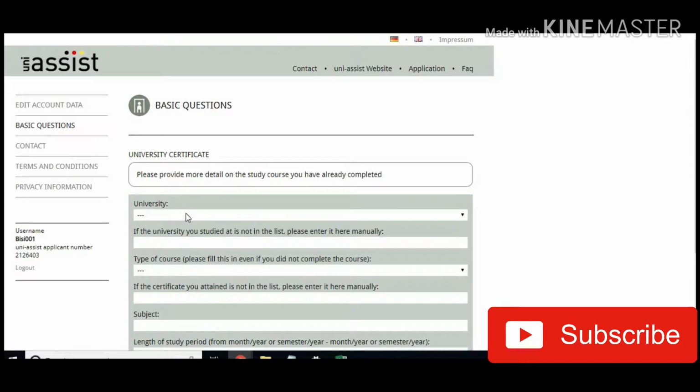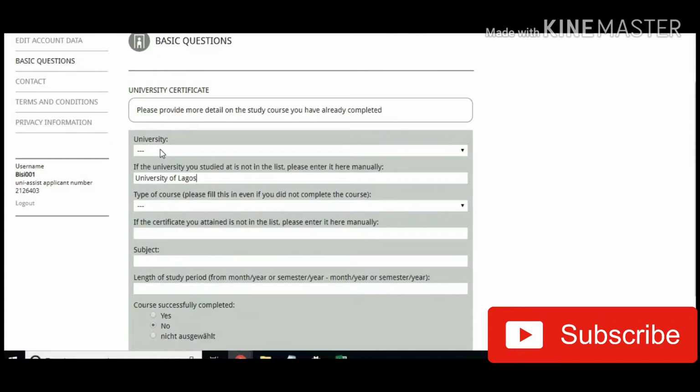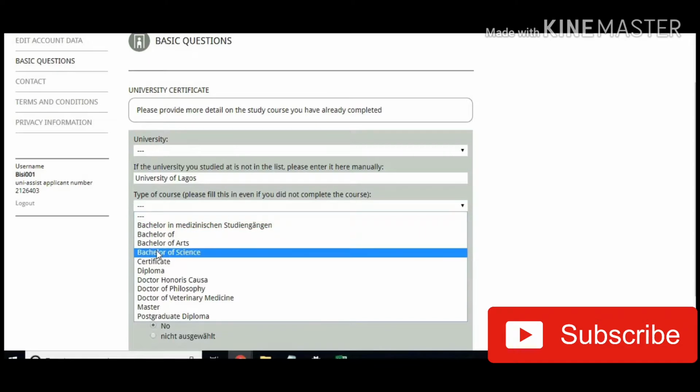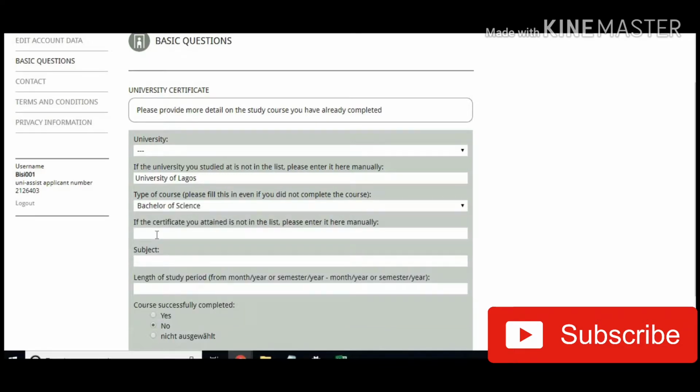You input the details of your university. No university is listed here, so we're going to have to input all manually. So I have University of Lagos, type of course, Bachelor of Science, and then since it's there, we leave that one. Subject will be economics or whatever your degree course is.